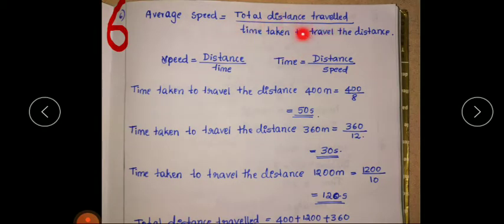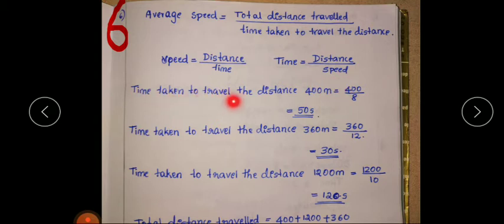So here equations are written. See, we know that speed is equal to distance divided by time. So how can we find time? Time is equal to distance divided by speed. Okay, so we have to use this equation.